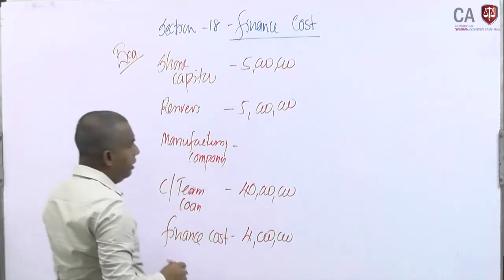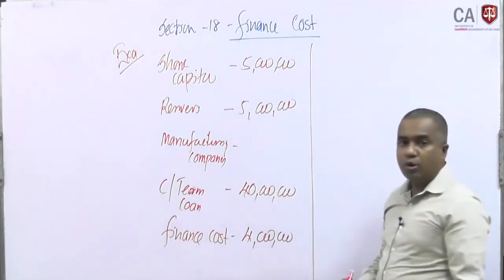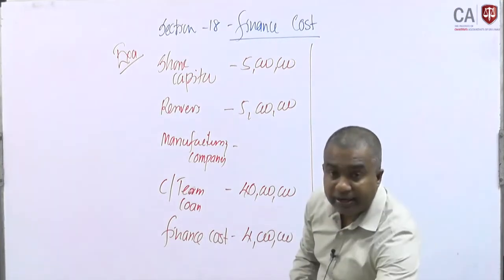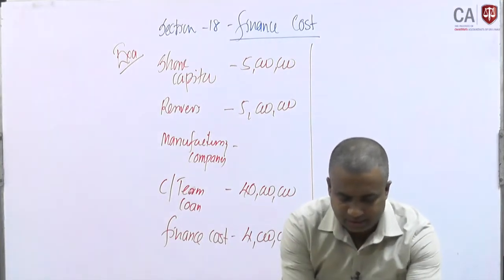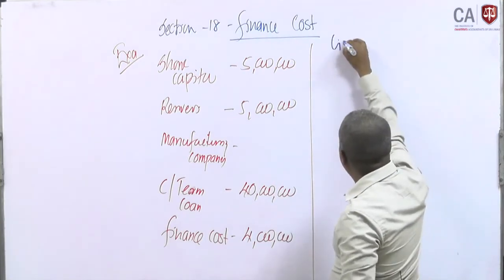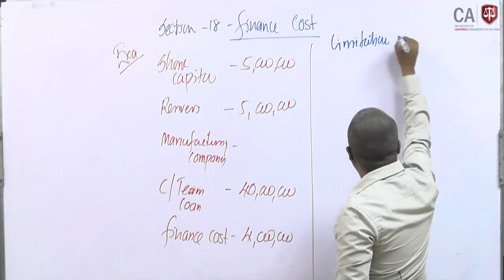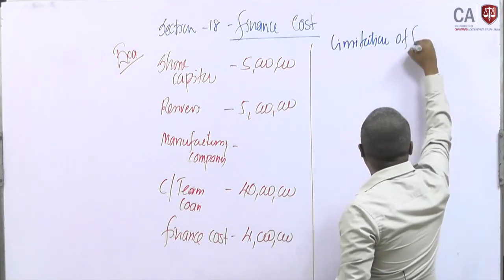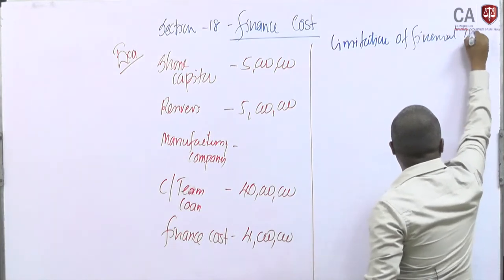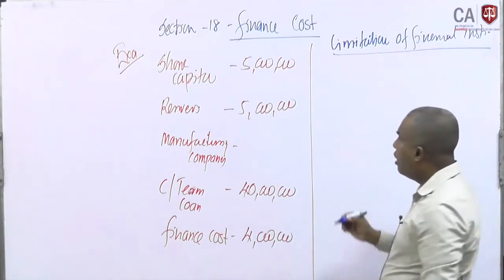Example. Then how do we calculate the value here? Firstly, we should identify the limitation of the financial instrument. How do we decide it?